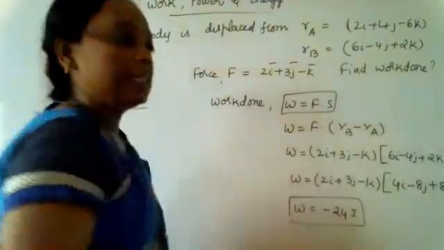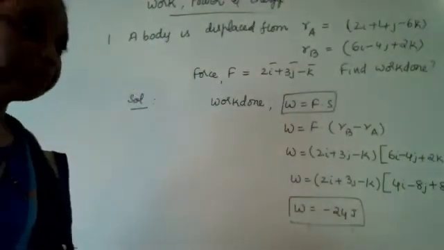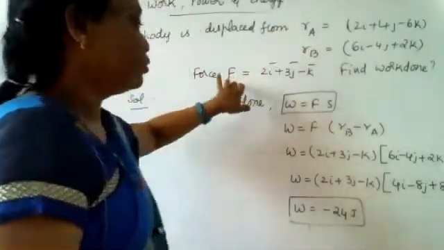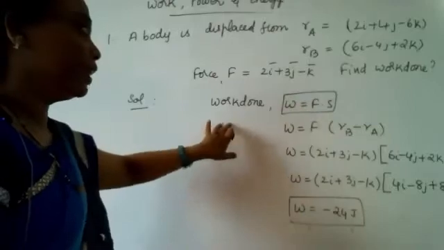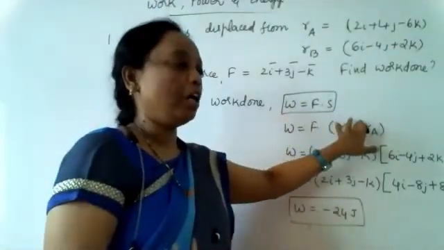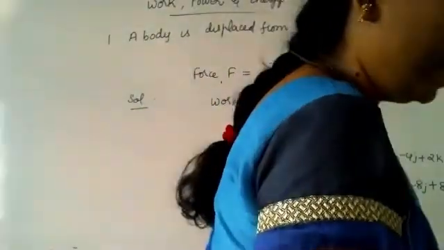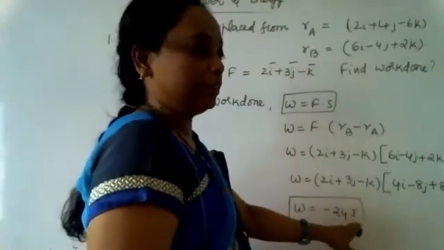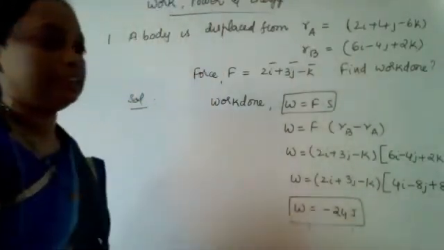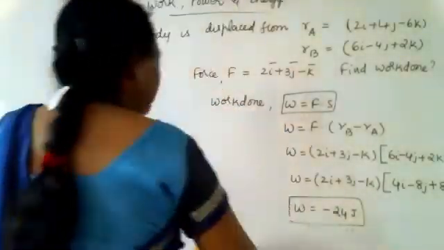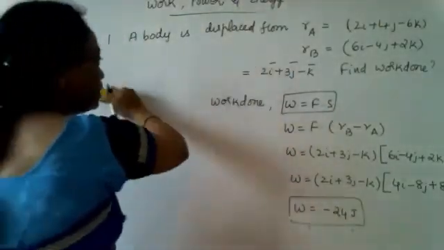This is the simplest problem, when the displacement and the force are given: we can calculate the work done by substituting W is equal to F dot S. Very good. So minus 24 joules is the unit for work done. So this is the simplest problem, and next we move on to the second one.